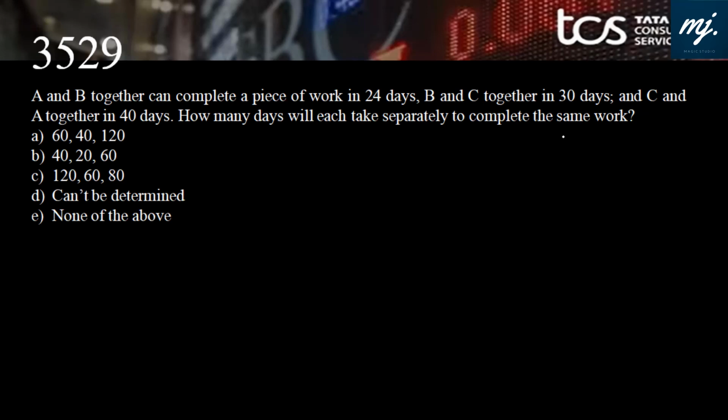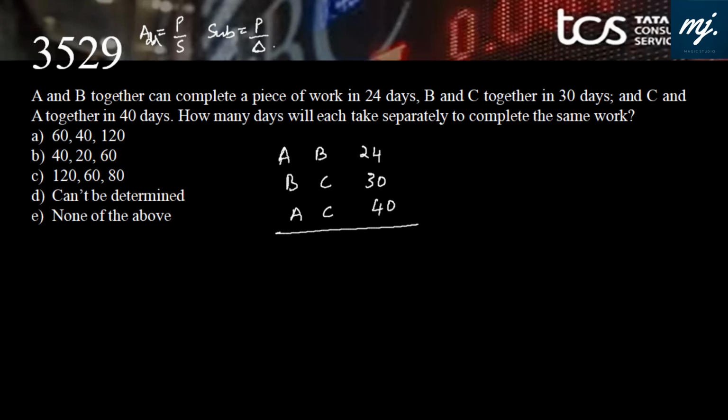Okay, another question to dwell deeper into the CM rule along with the subtraction and addition rule. If we remember, the addition rule was product by sum, and while subtracting, we were using product by difference along with the CM rule. A and B together can complete a piece of work in 24 days. B and C together will take 30 days. C and A together, that means A and C together, will take 40 days. How many days will each take separately to complete the same work?